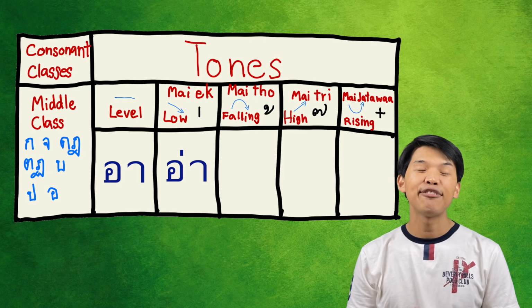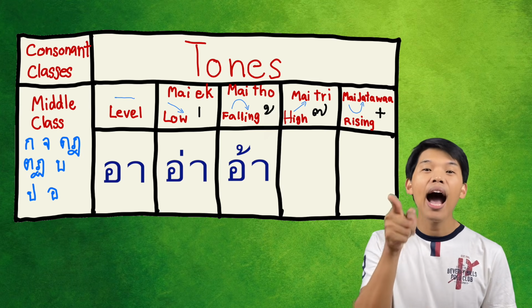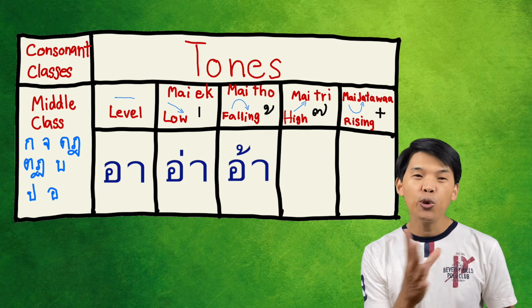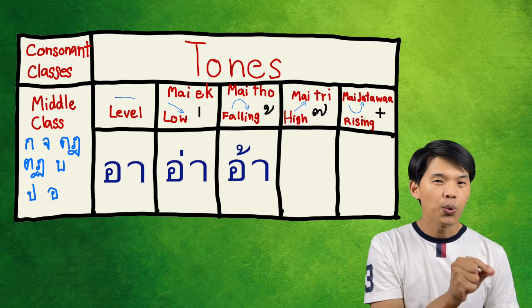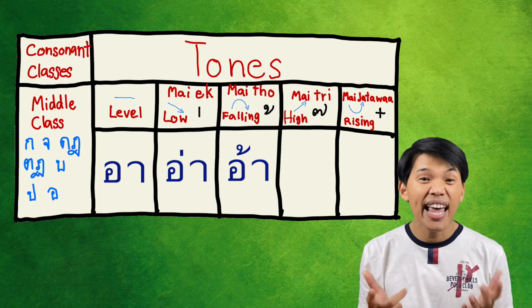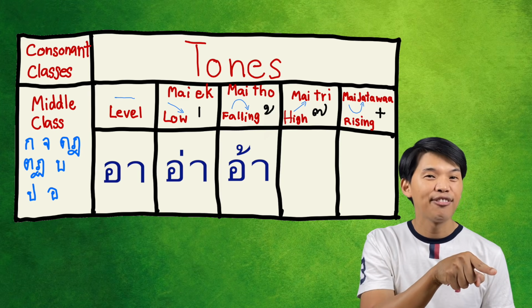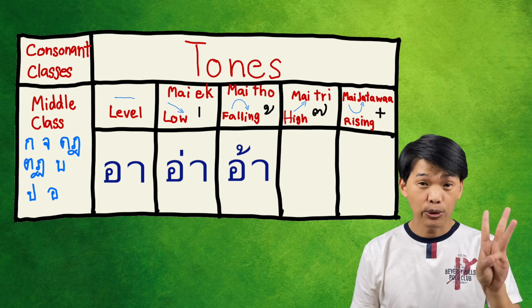And the next tone is falling tone, okay? In this tone, you can imagine that you throw something away and it's going to fall, okay? It's exactly like that. Falling tone. Alright, we've got 3 tones already.